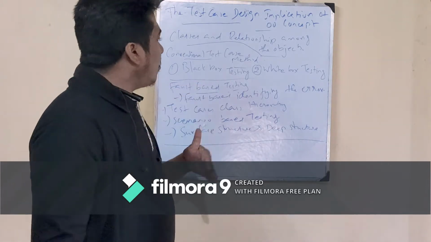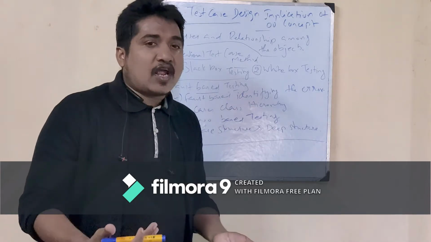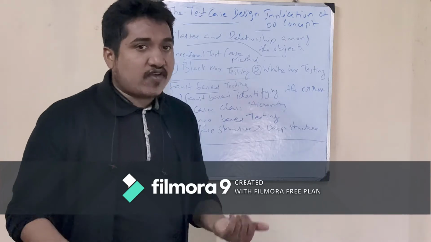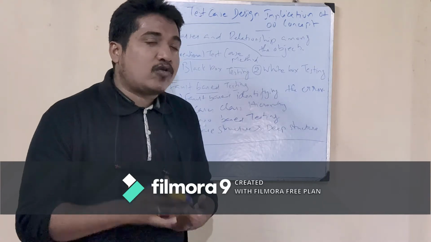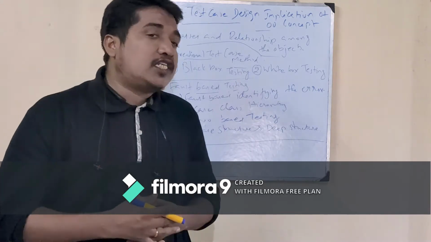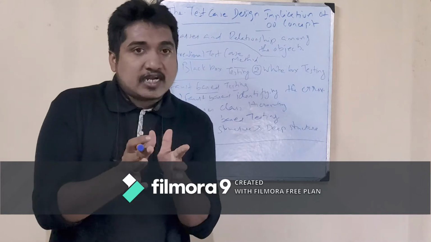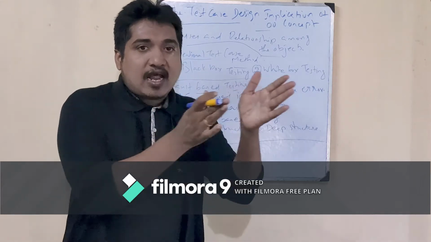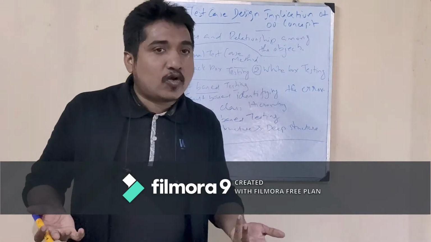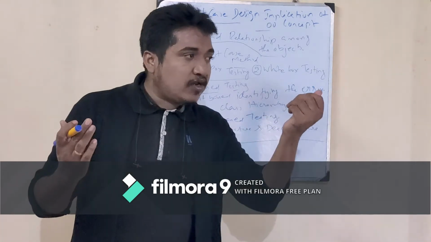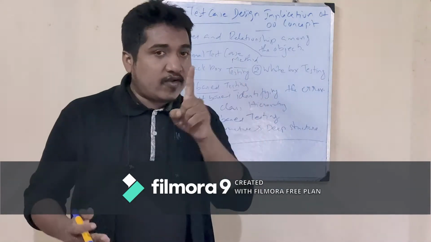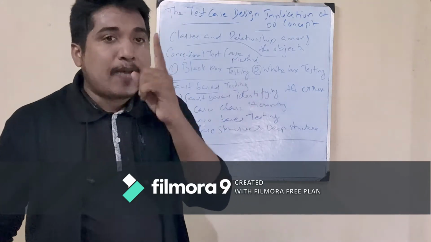And next, conventional software testing. We have seen some conventional software before. For it we mainly use two types of testing: black box testing and white box testing. Already I told you what is meant by black box testing. Black box testing is nothing but only input and output. It does not know what is happening in between, the processing part. It takes the output and checks whether the output is correct based on the input or not. That is tested only by black box testing.